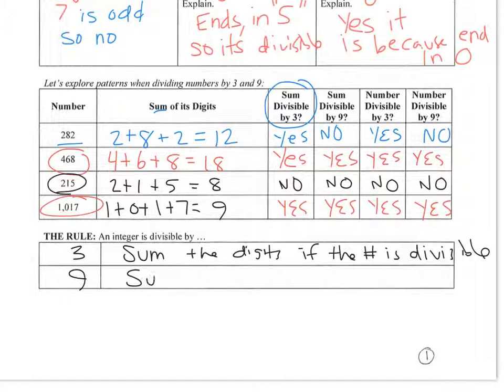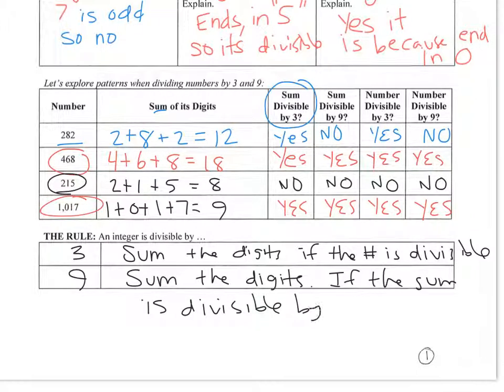Add up the digits of the number. If the sum is divisible by 9, then the number is divisible by 9.